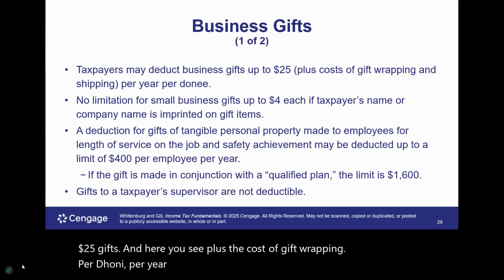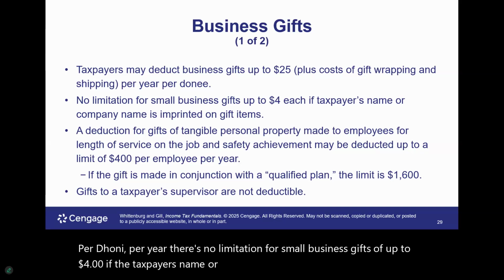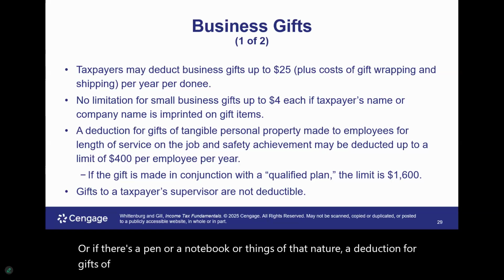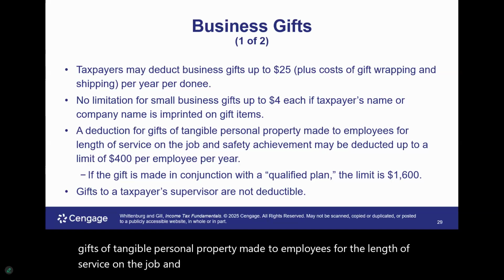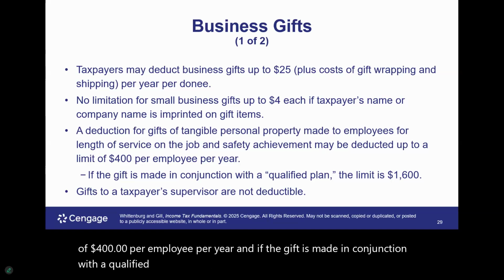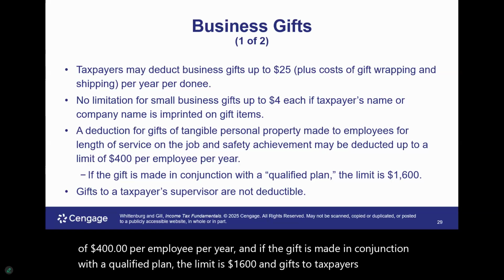There's no limitation for small business gifts of up to $4 if the taxpayer's name or company name is printed on the gift item, maybe a mug, a pen, or a notebook, things of that nature. A deduction for gifts of tangible personal property made to employees for length of service on the job and safety achievement can be deducted up to a limit of $400 per employee per year. If the gift is made in conjunction with a qualified plan, the limit is $1,600. And gifts to taxpayer supervisors are not considered deductible.